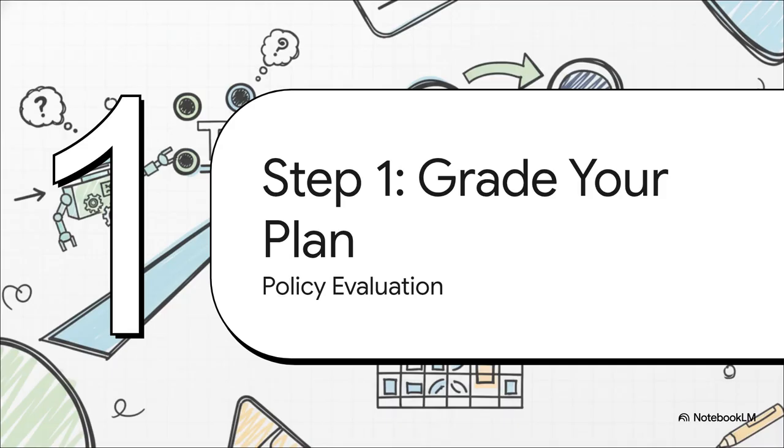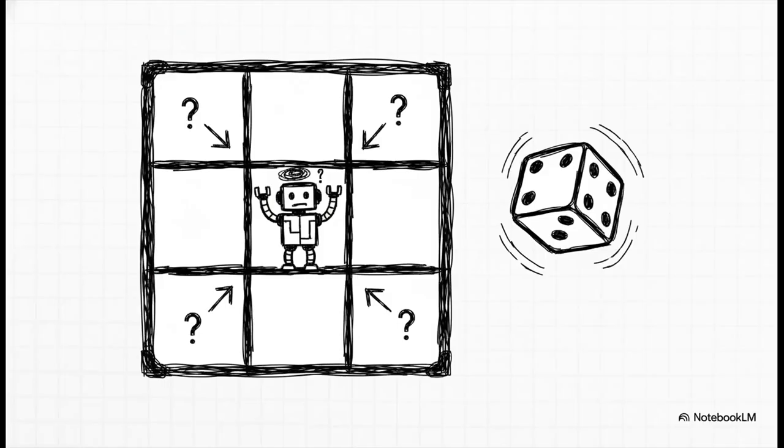So how do we actually use this stuff to find the best plan? Well, the first step is actually kind of surprising. We're going to start with any old plan. I mean, it could be a genuinely terrible one. And our first job is just to figure out a way to give that plan a score. We need to grade it, or as we'll call it, evaluate it. So let's start with maybe the worst advice you could give our robot. Hey, just wander randomly. From any square, just pick a direction, whatever, doesn't matter. Our first mission then is to figure out precisely how bad this strategy is. And this whole process, this grading of our terrible plan, is called policy evaluation.